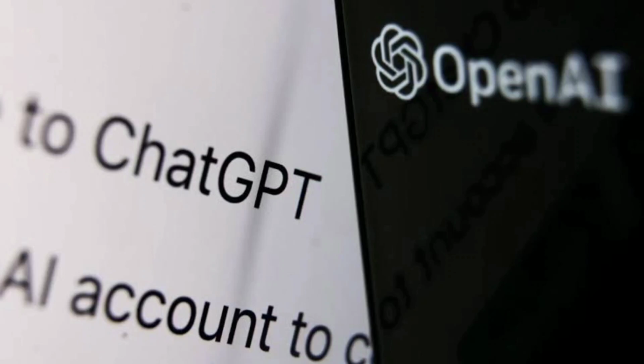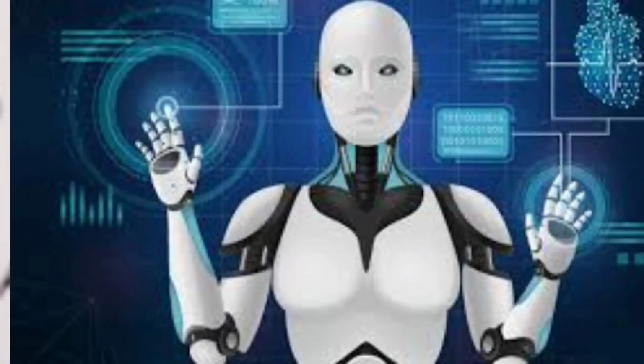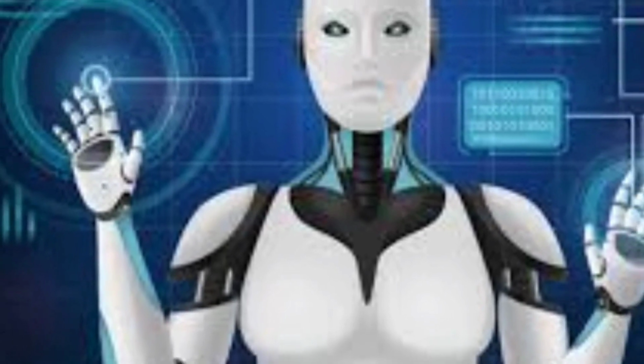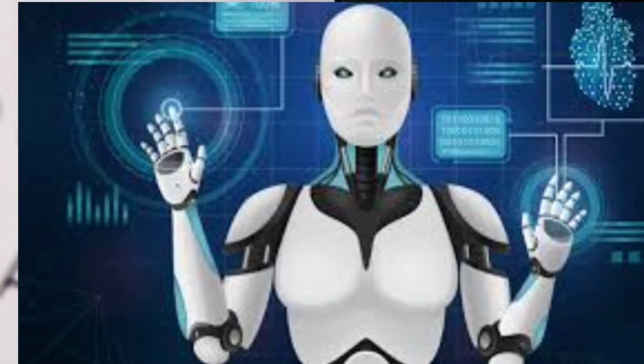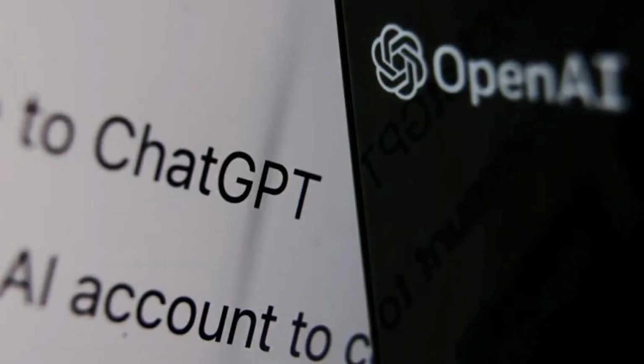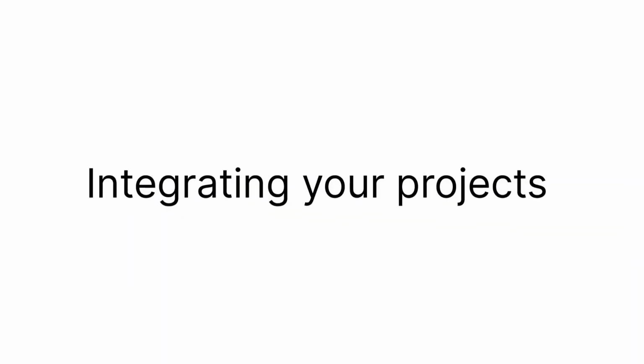Setting up an account. To use the ChatGPT API, you will need to set up an account with OpenAI. This is a straightforward process that can be completed online. Once your account is set up, you will have access to the API and be able to start using ChatGPT in your projects.